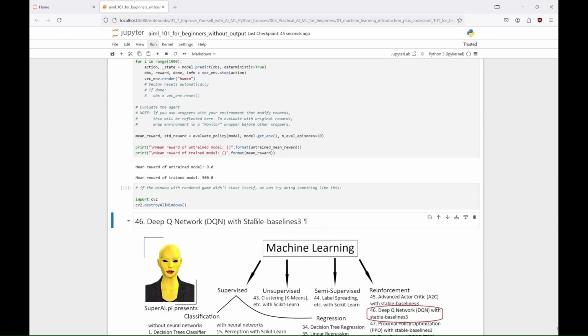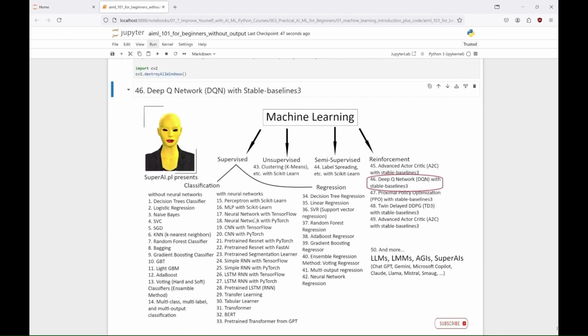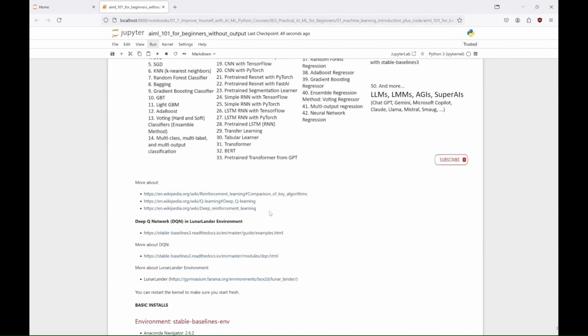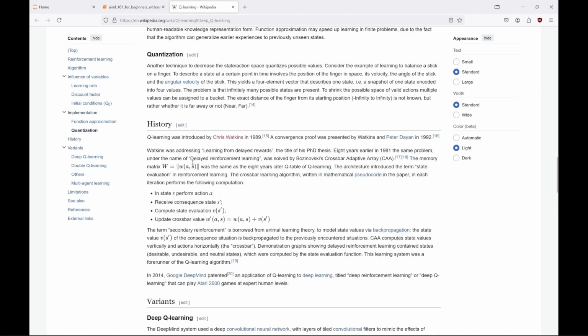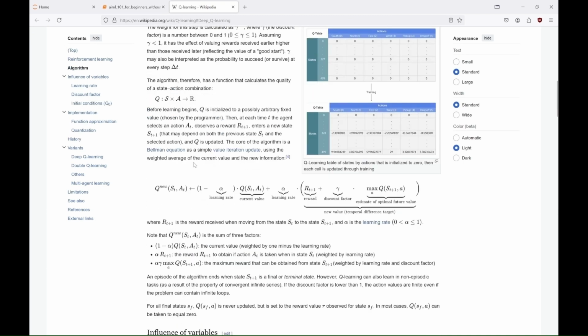Deep Q Network, DQN. Deep Q networks extend Q learning, so first let me tell you about Q learning. Q learning is a model-free reinforcement learning algorithm that helps an agent learn the value of taking specific actions in different states to maximize cumulative rewards over time. The algorithm updates a Q value table for each state action pair based on the Bellman equation, improving decision-making through trial and error by balancing exploration and exploitation.